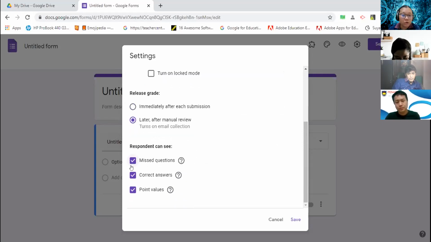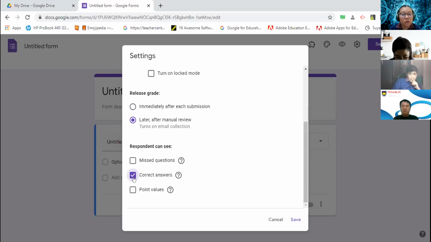And this one also, all just untick them. Yeah, because we don't want them to get the correct answer. If this one is ticked, actually, in the beginning of the distance or remote learning process, if you see in YouTube, TikTok, or somewhere else, there are some tips or tricks on how to cheat with Google Form.